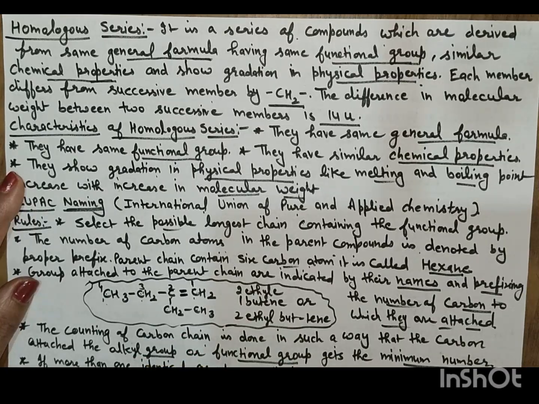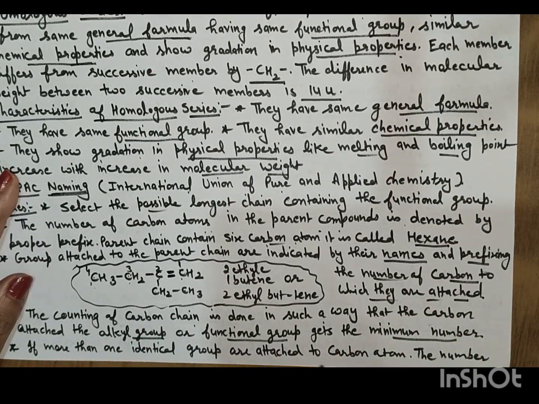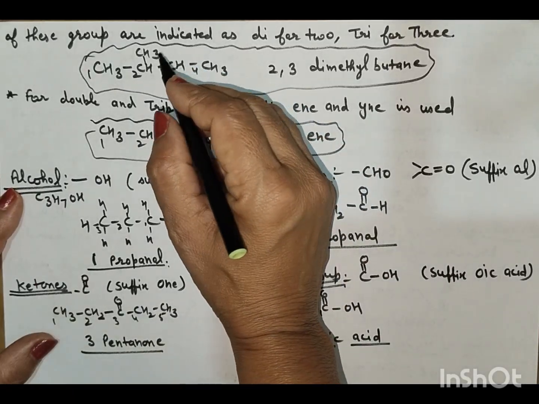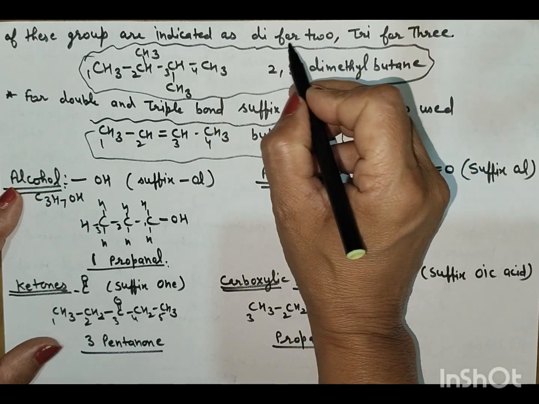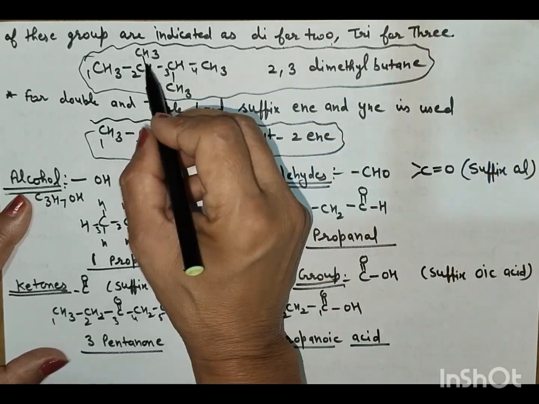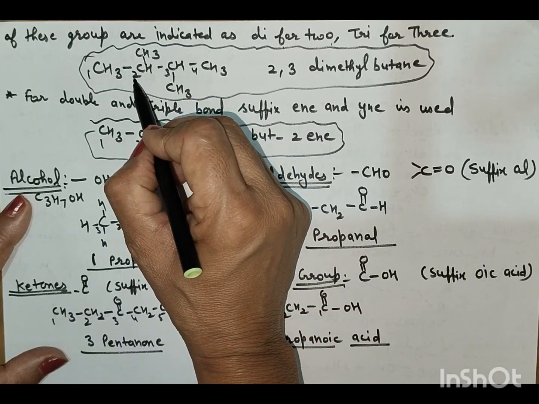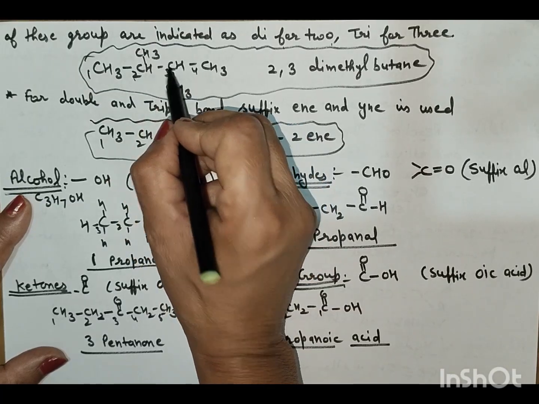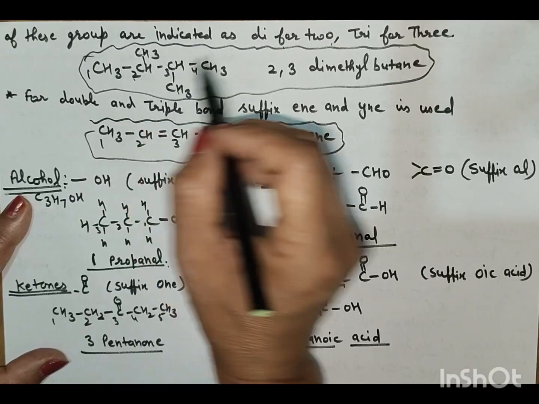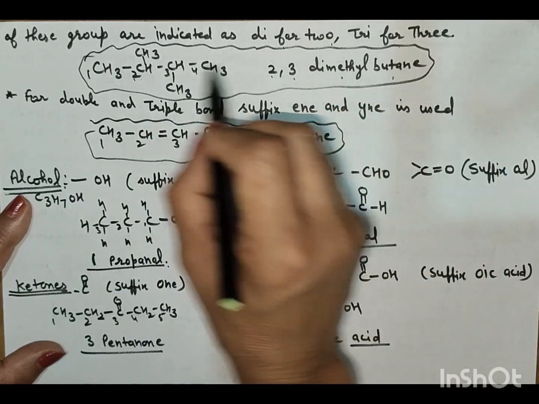If more than one identical group is attached to the carbon atom, these groups are indicated as di for 2 and tri for 3. If a methyl group is at position 2 and a methyl group is at position 3, then we can write here 2,3-dimethyl butane.